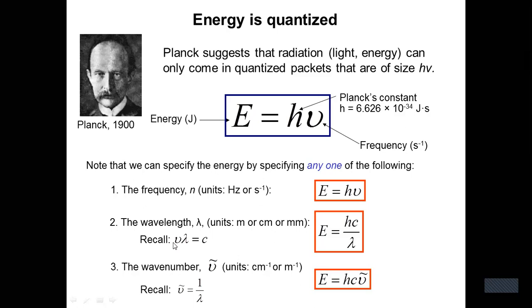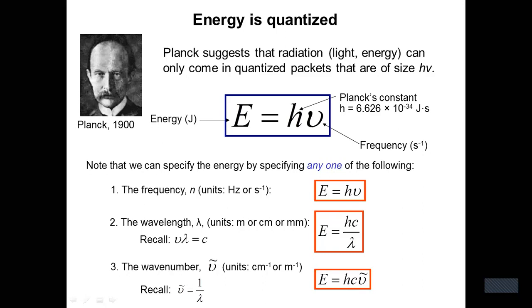This is the picture of Max Planck. Note that the energy can be specified as one of the following: E equals h nu, that is h c by lambda, since nu equals c by lambda. Another very important relation: 1 by lambda equals nu bar, so E equals h c nu bar. So nu bar equals 1 by lambda. Nu bar means wave number, basically in centimeter inverse or meter inverse.